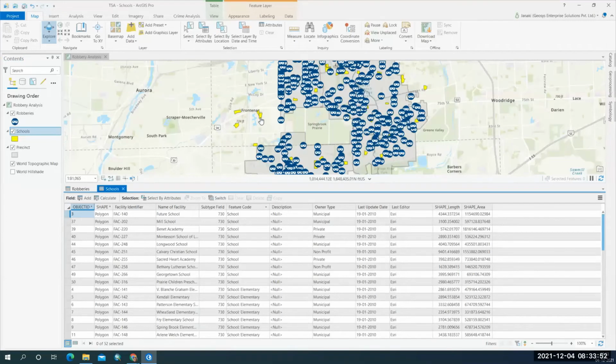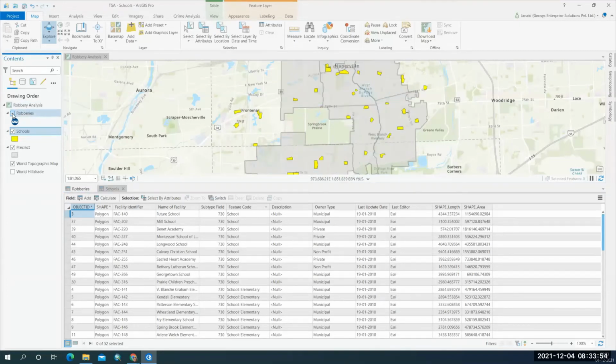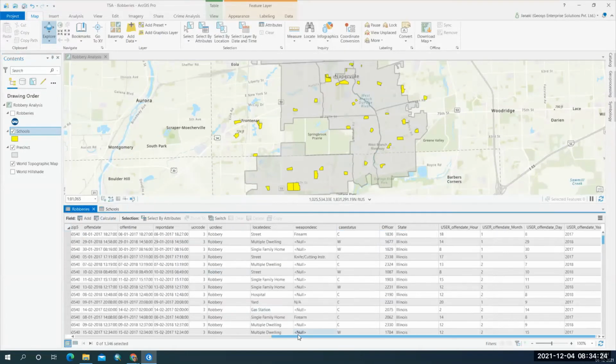And the second one, the yellow colored ones which you are seeing here, I'll turn off the robberies. The yellow ones are the school information. For each school, we have an ID and the name of the school. And what is the school? Is it a high school? Is it an elementary school? So the type of the school and the owner, whether it's a government school, municipal school, or private school. So you have the type of the owner and when the school information was updated. All this information we have here. So we have robberies information and we have the schools information here.